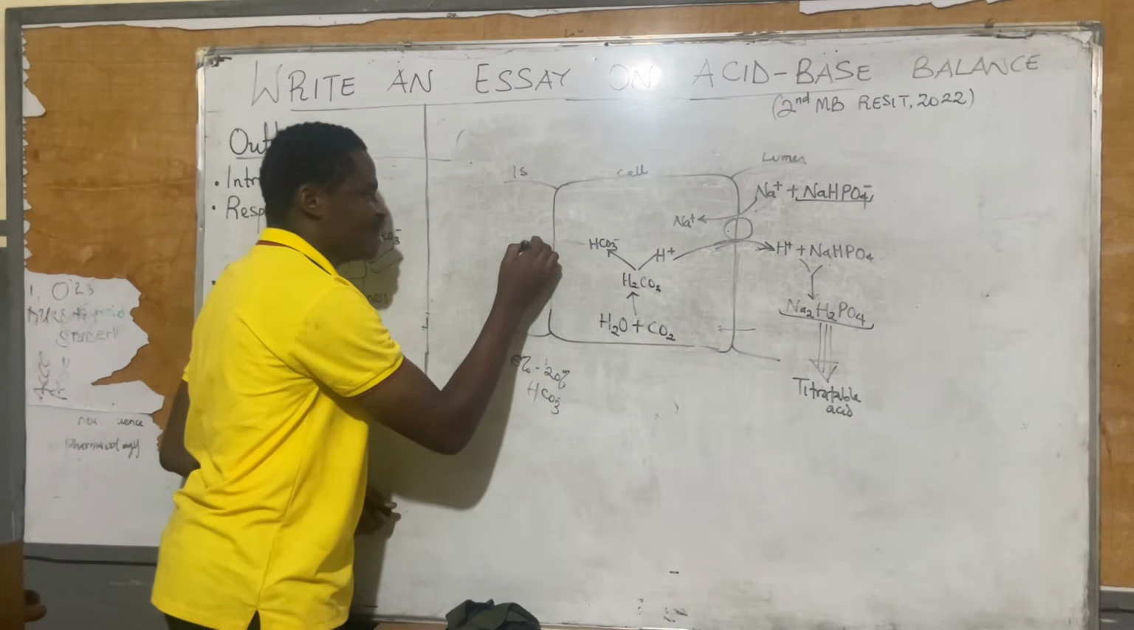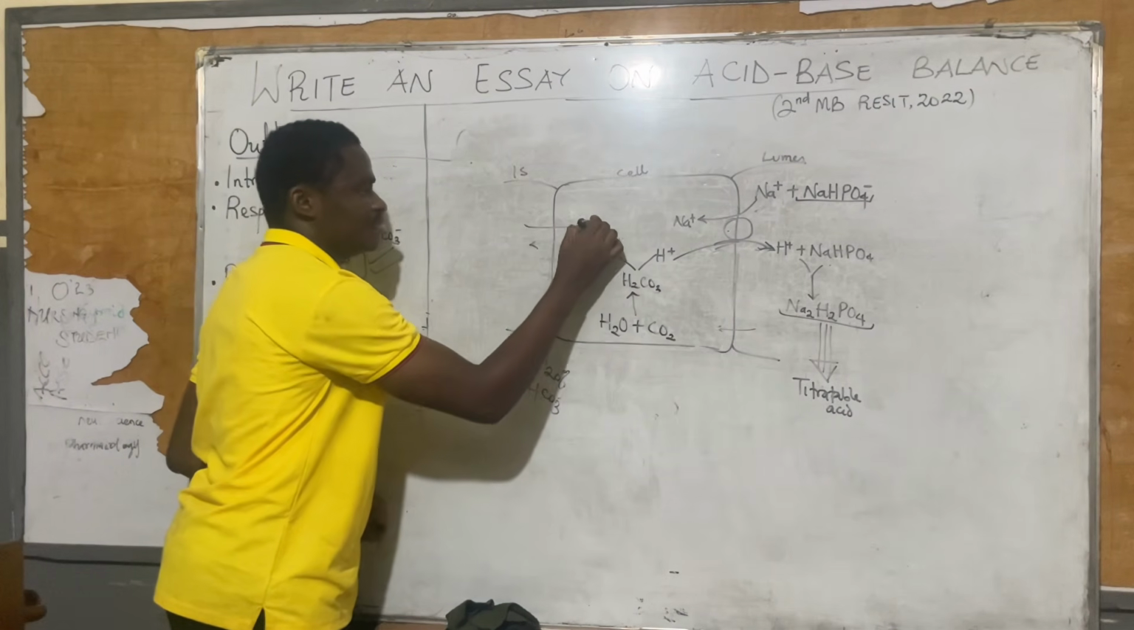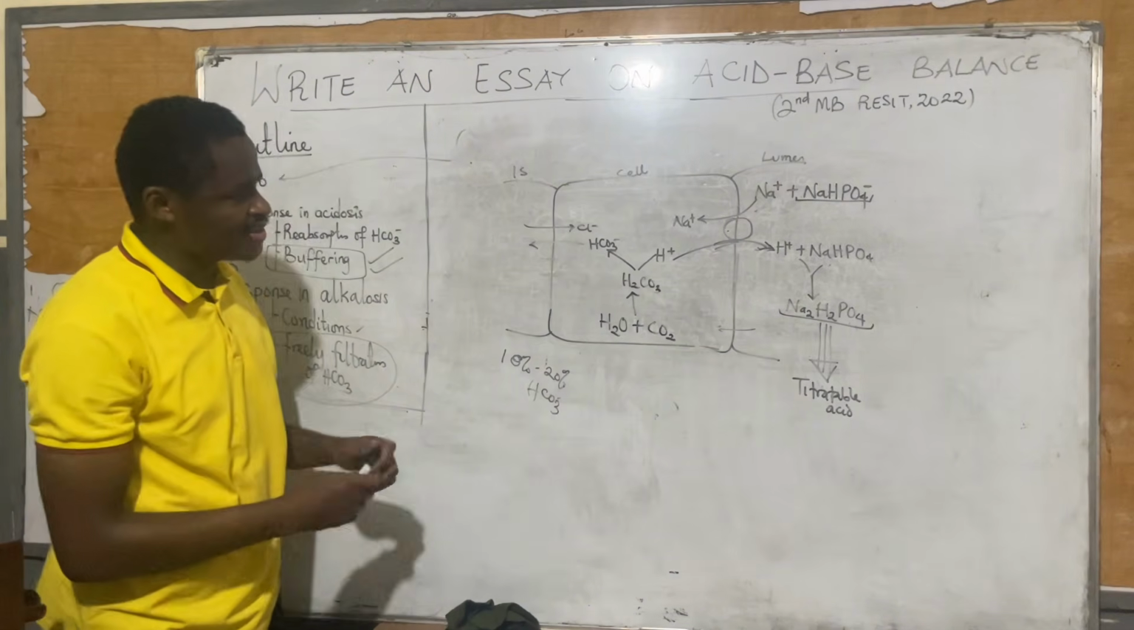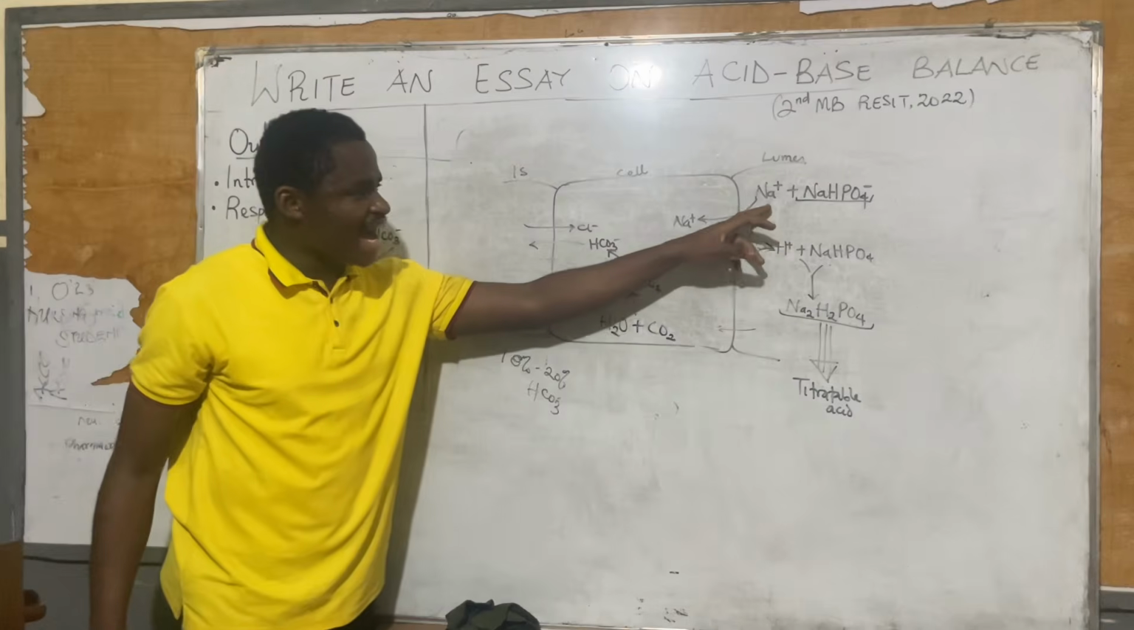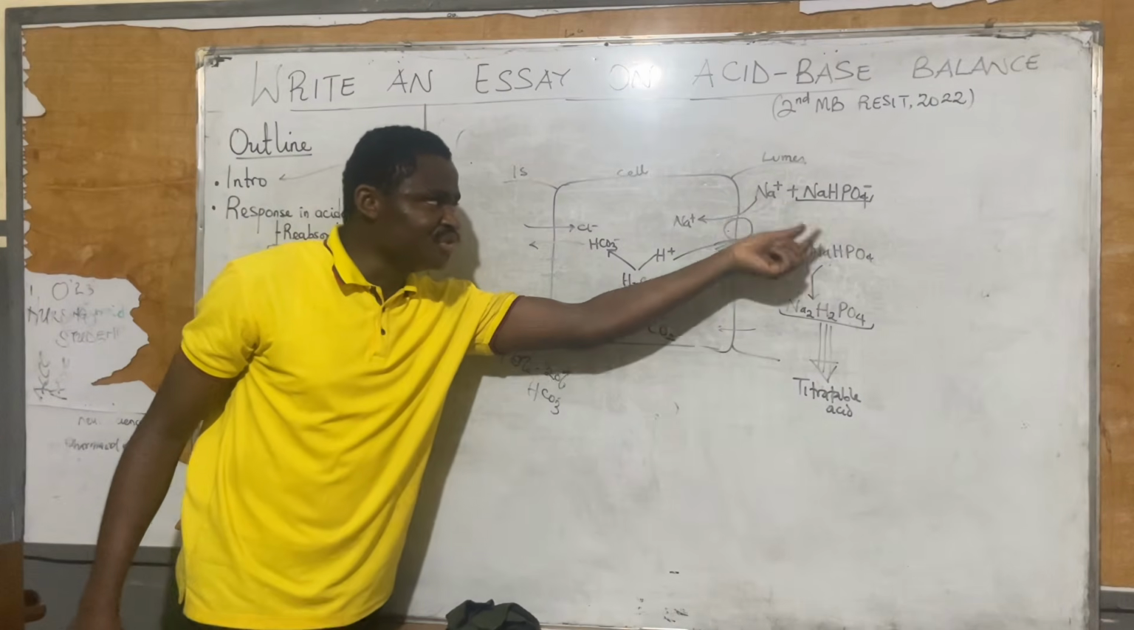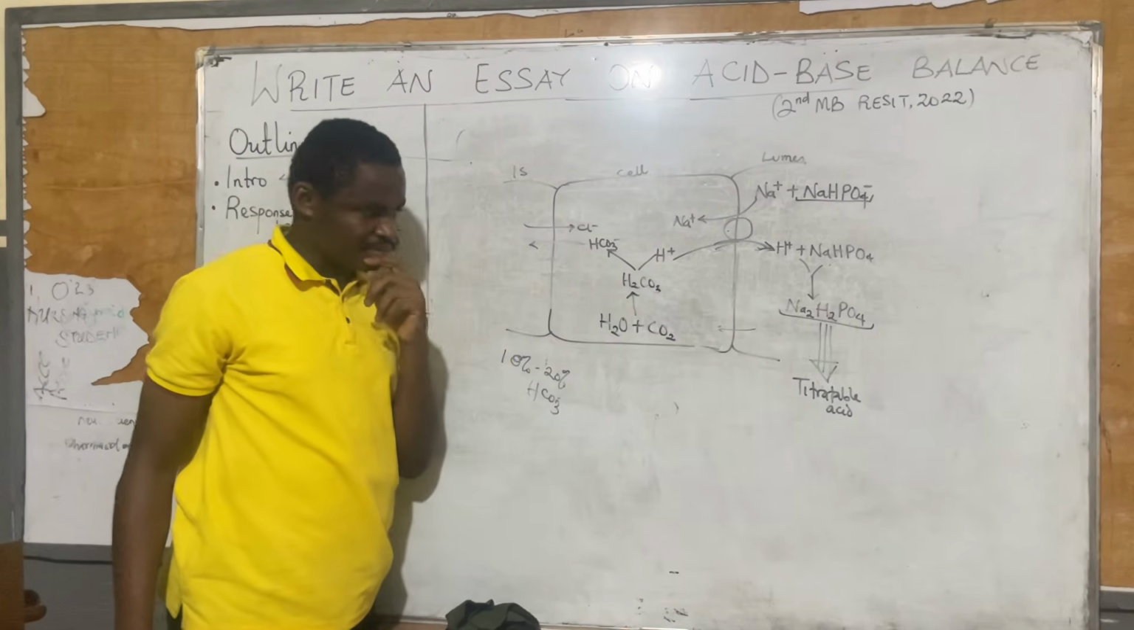HCO3 minus, as usual, will be exchanged for chlorine. That is the picture there. Now, what's the explanation again? The explanation is that in the lumen, the body has sodium that has been filtered at the phosphate buffer.